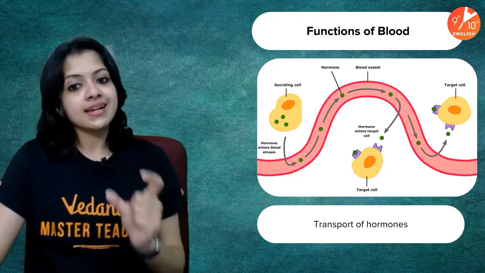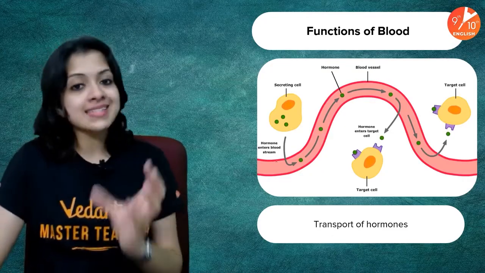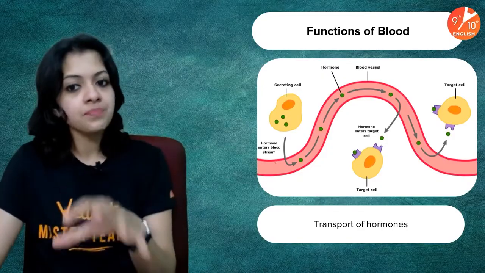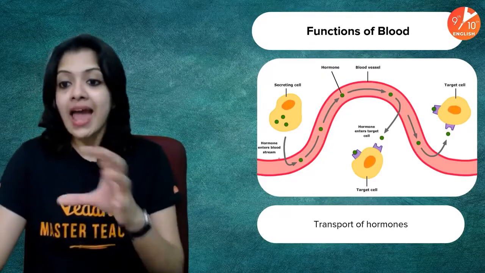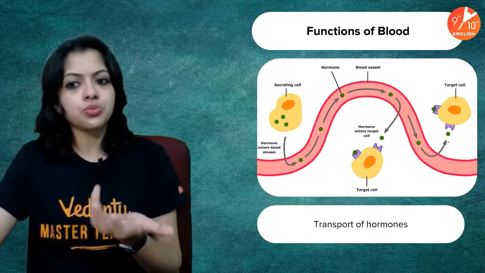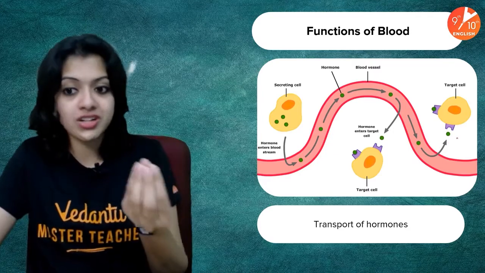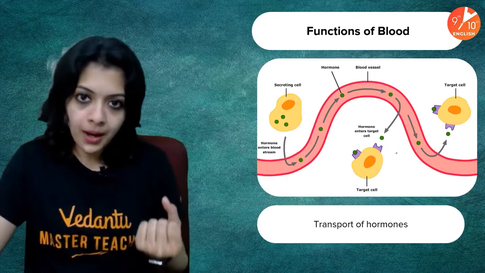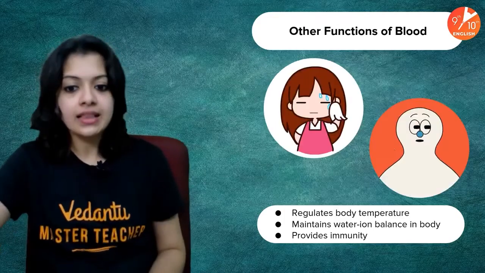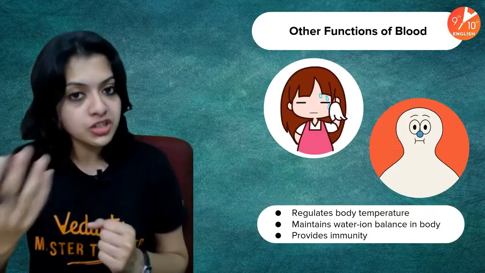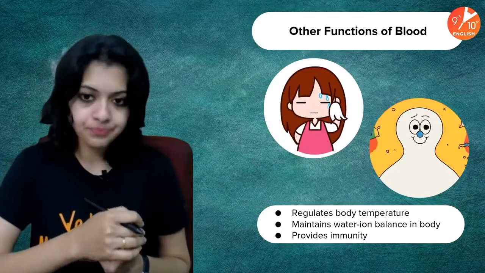Rather, blood is just acting as the carrier for these hormones. Hormones are released into the blood vessels or the blood capillaries, and they carry it to the target cell. There are receptor structures at the target cells to help receive the hormones. This is the basic outline of the role of blood.